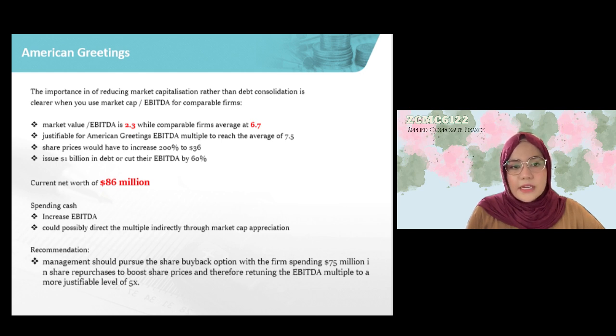In this scenario, it is recommended that the management should pursue the share buyback option, with the firm spending $75 million in share repurchases in order to boost share prices, and therefore return the EBITDA multiple to a more justifiable level of 5 times.